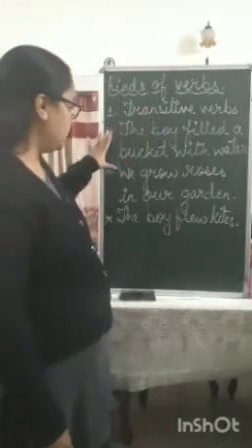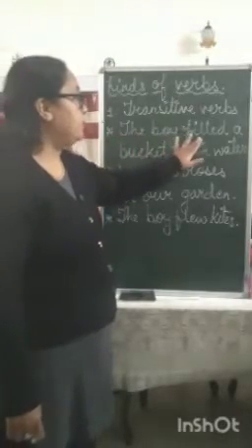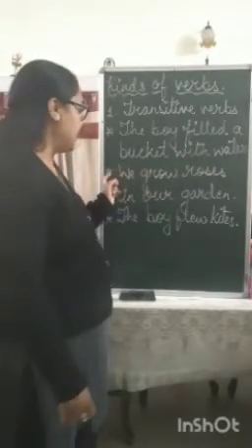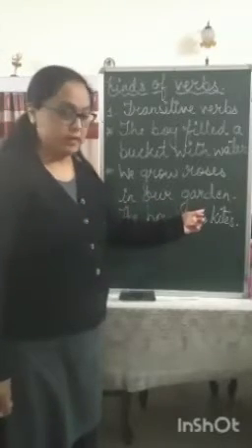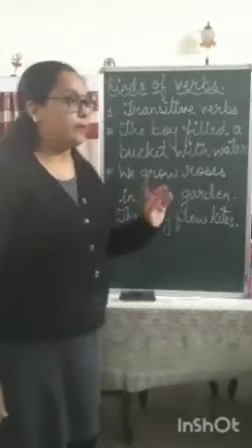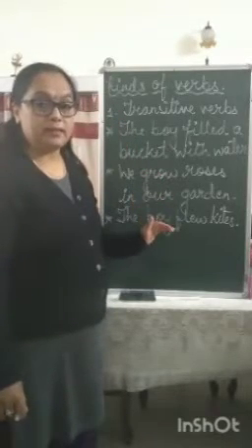Now first read these three sentences. The first sentence, the boy filled a bucket with water. Second one, we grow roses in our garden. And third, the boy flew kites. Now what are the verbs used in these sentences?